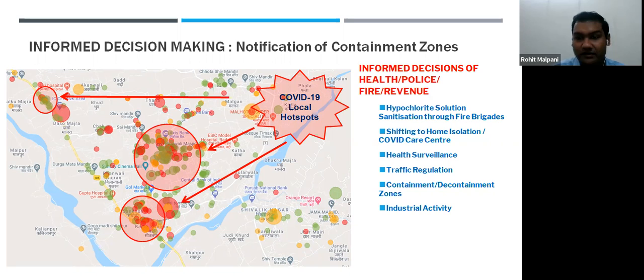And further, we take a decision on what kind of industrial activity should continue in this area, or what kind of industry should shut down.